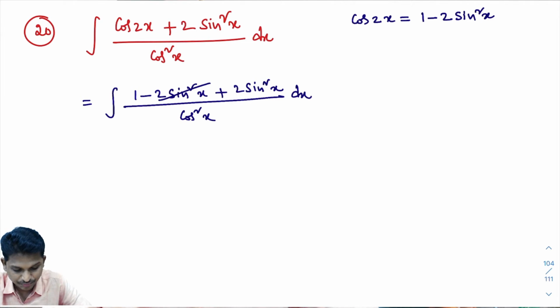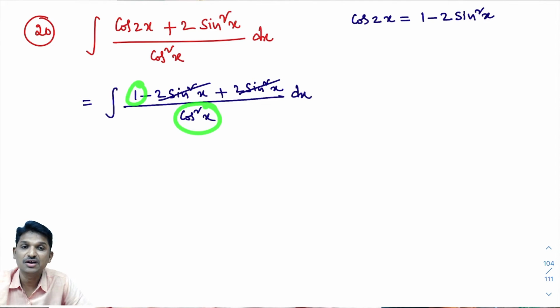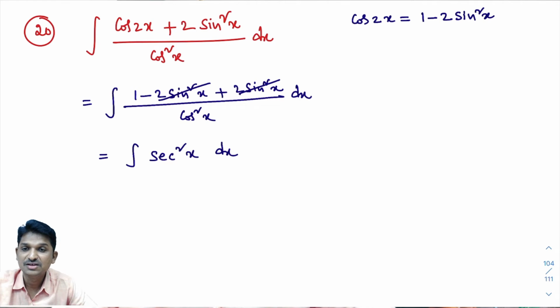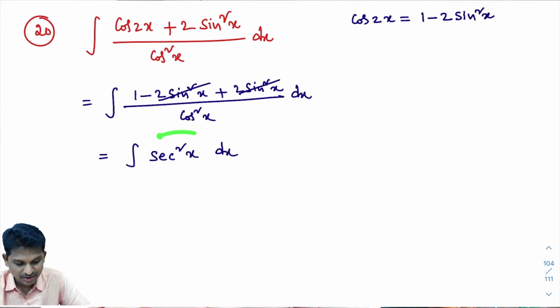Yes, cancel them. Now, what is remaining in the numerator? 1. What is remaining in the denominator? Cos square x. You know this formula. 1 by cos x is secant x. What is 1 by cos square x? 1 by cos square x is secant square x. Secant square x dx. In last class, we had integral of secant square x dx.